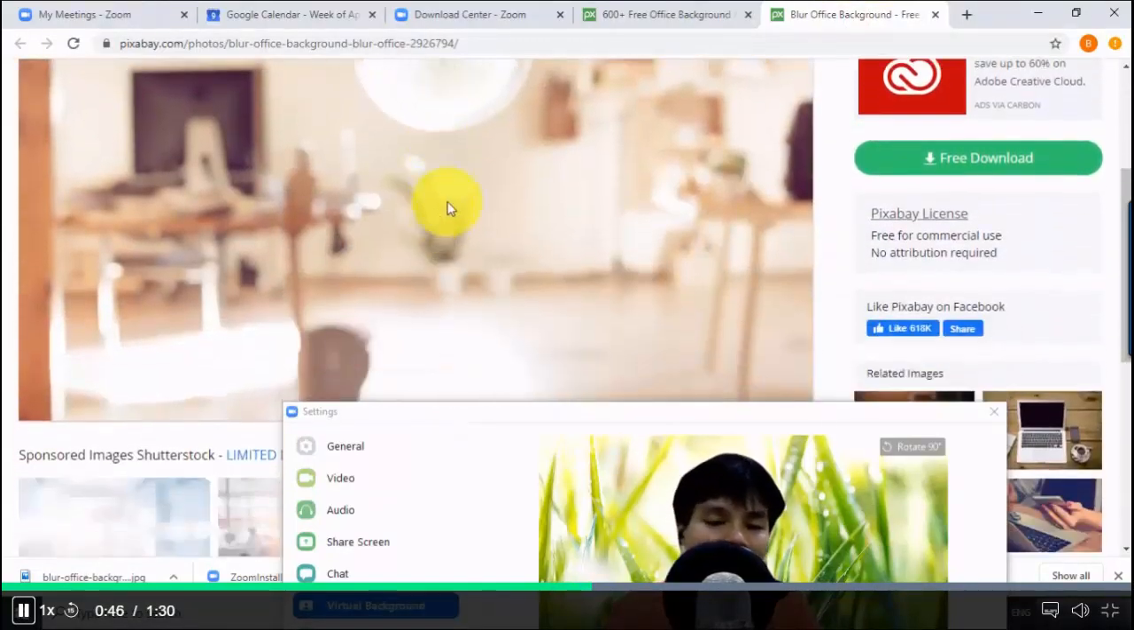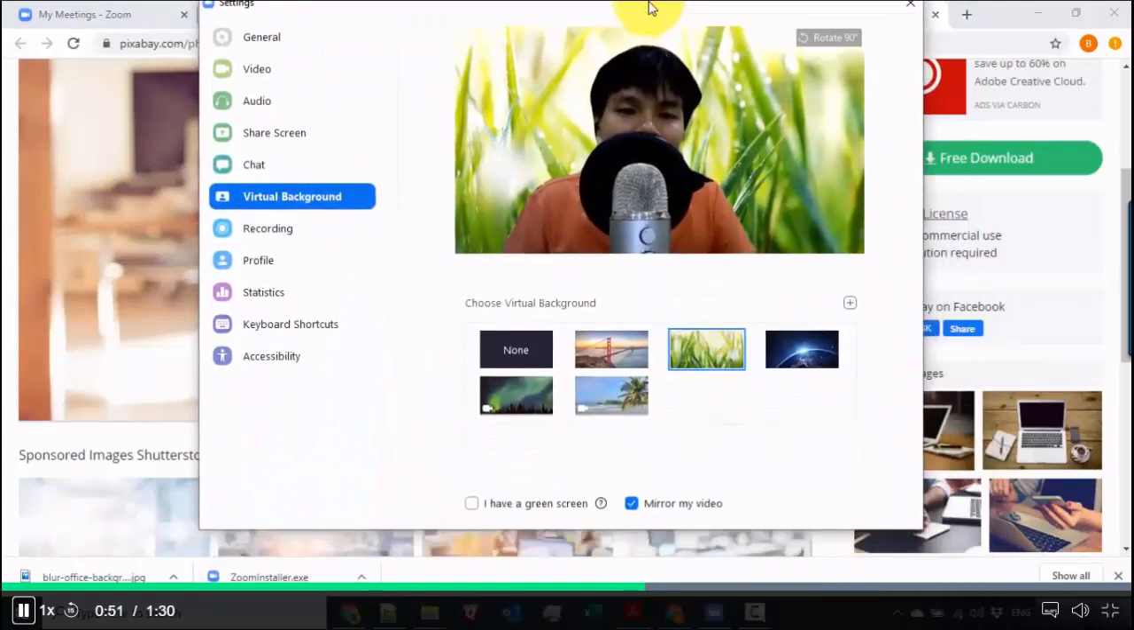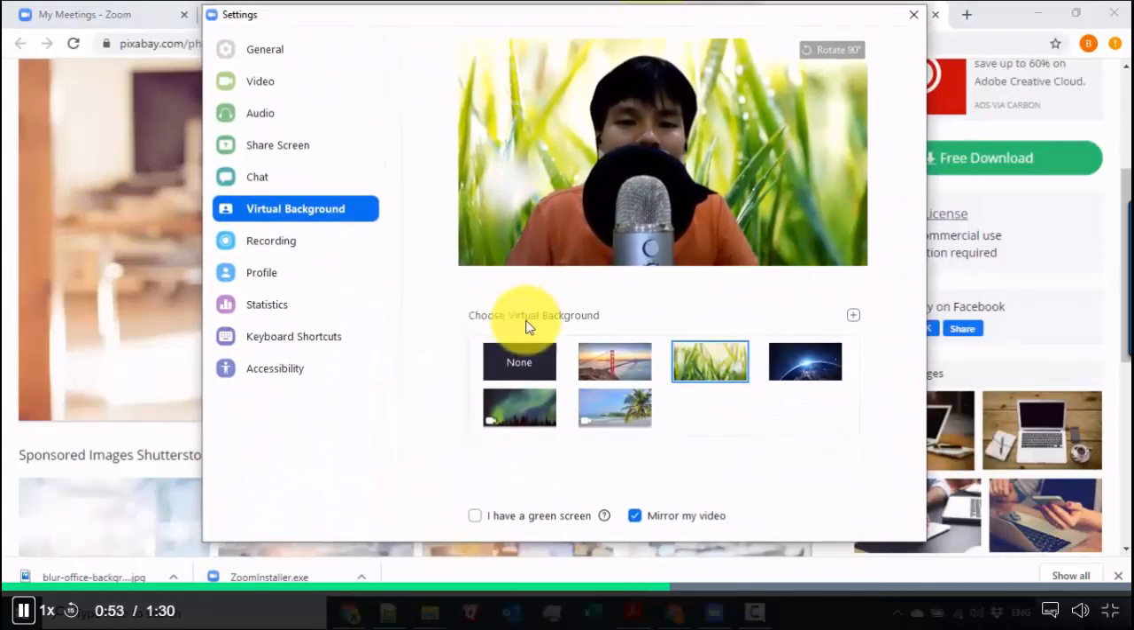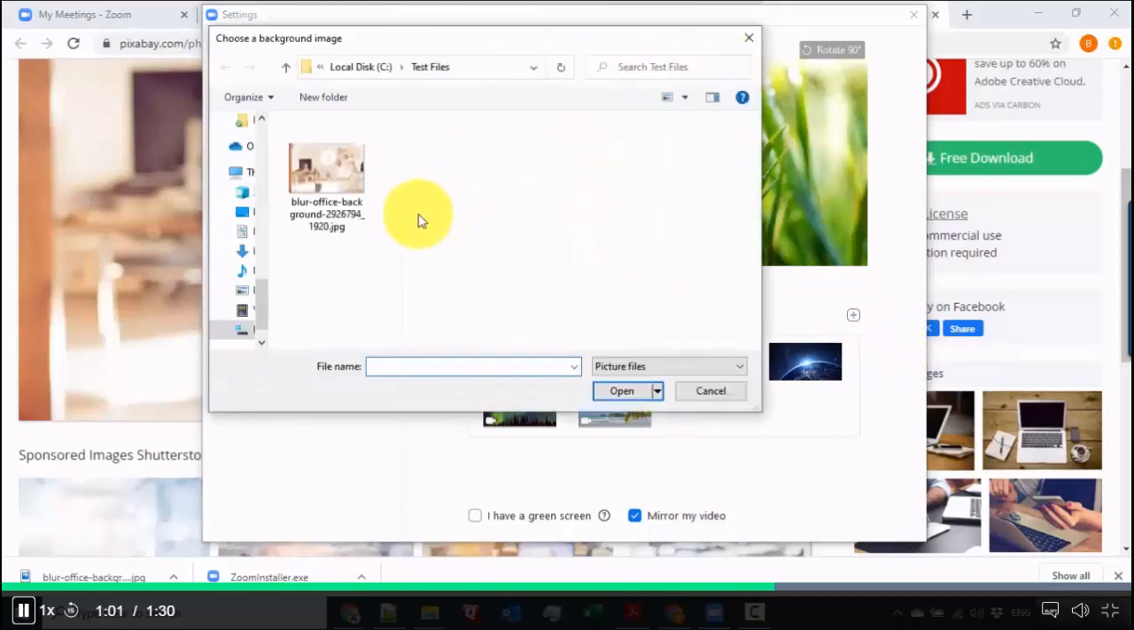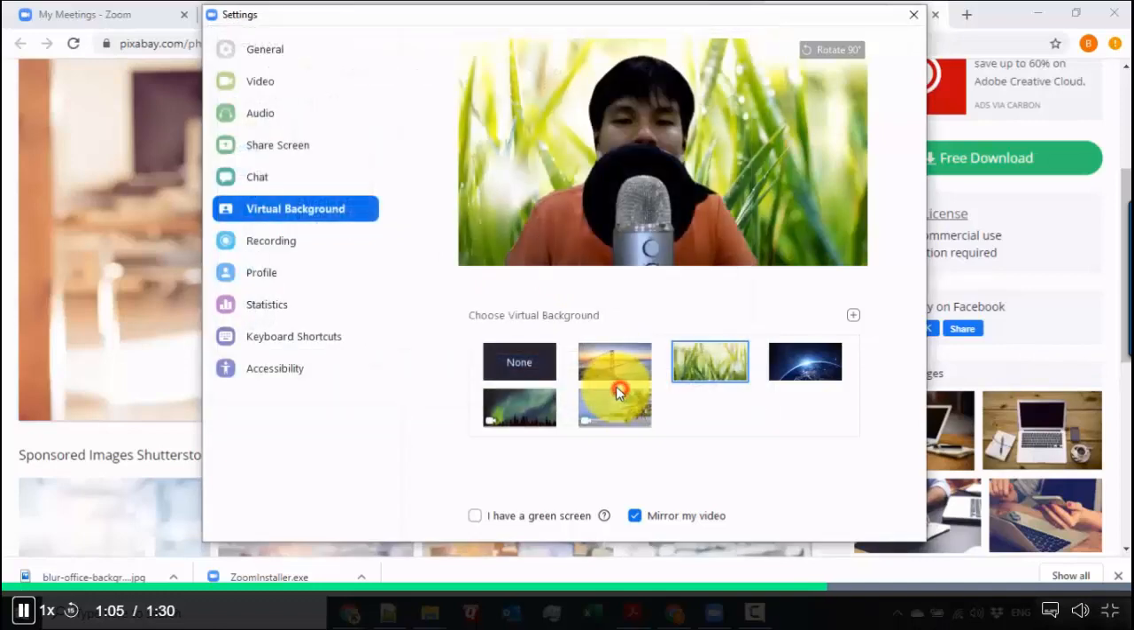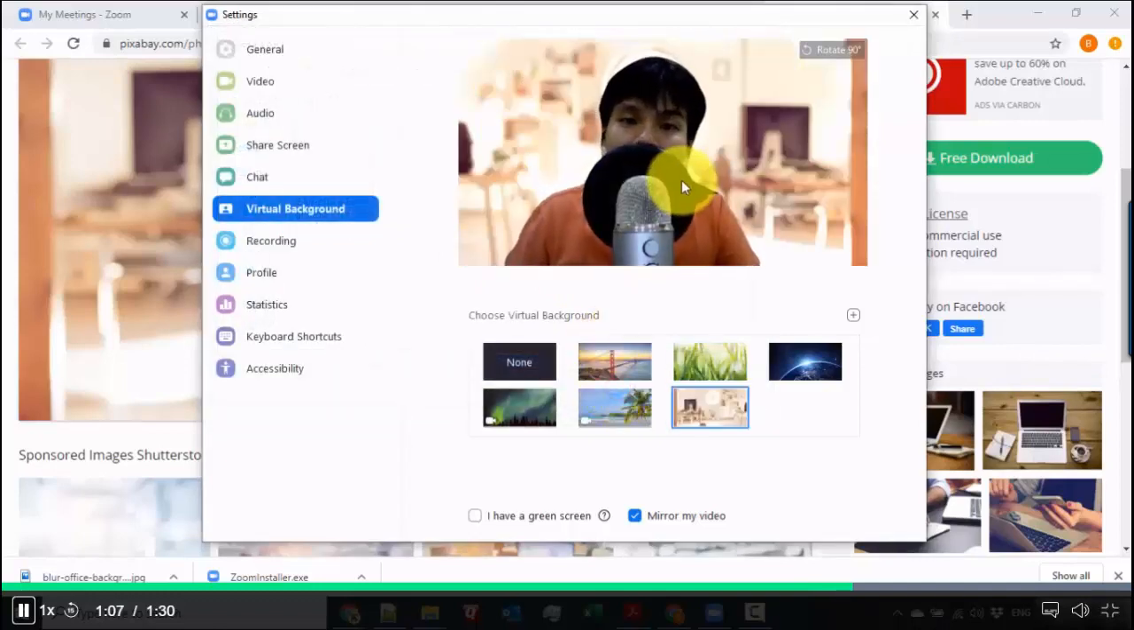Okay, so I just pick a random background image that I already have on my computer, and that's going to be straightforward to do. Let's go over here. I've already shown you how to get to the virtual background setting. Let's go to the plus sign, add image, and then we just look for that file and click open. Once it's loaded, you have your new virtual background right away.